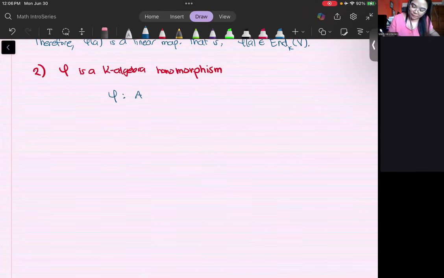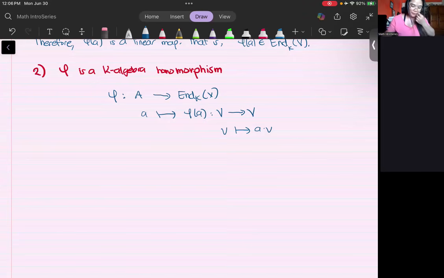It is a mapping from A to the endomorphism space where you send A to phi of A, which maps V to the action of A on V, A of V. And reminding ourselves, this endomorphism space is an algebra under addition of mappings, multiplication being composition of maps, and the usual scalar multiplication. Okay, let's prove that.